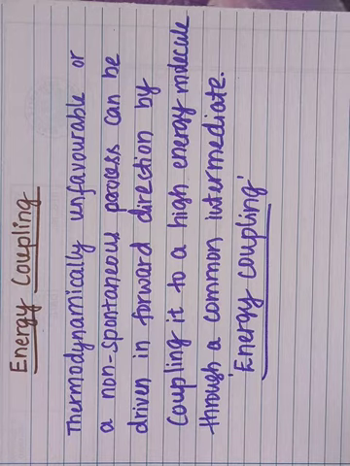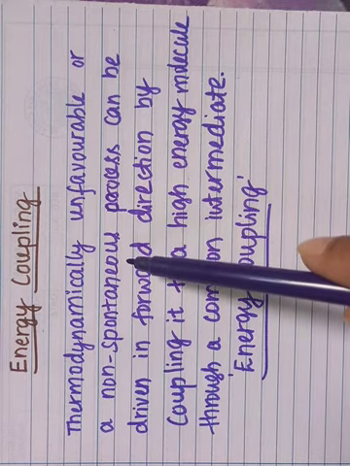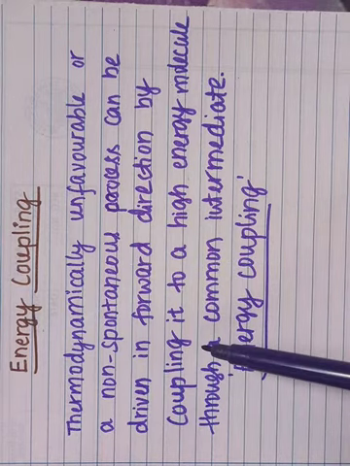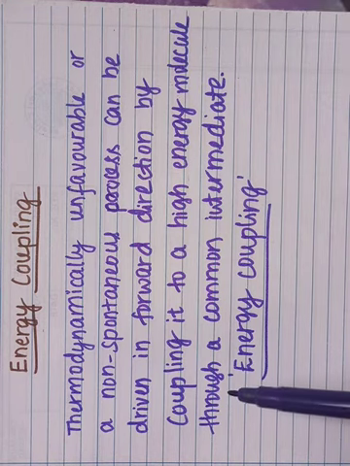So how is it made? A non-spontaneous process is coupled with a high energy molecule through a common intermediate.